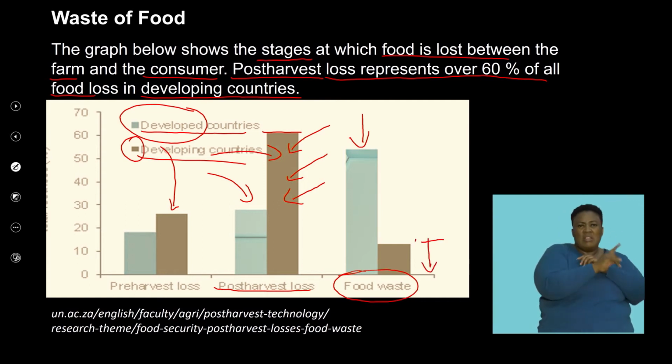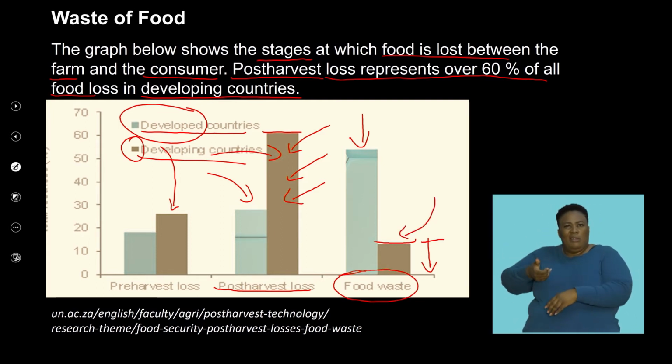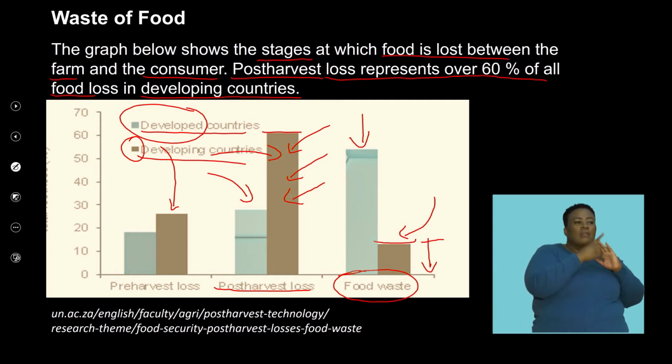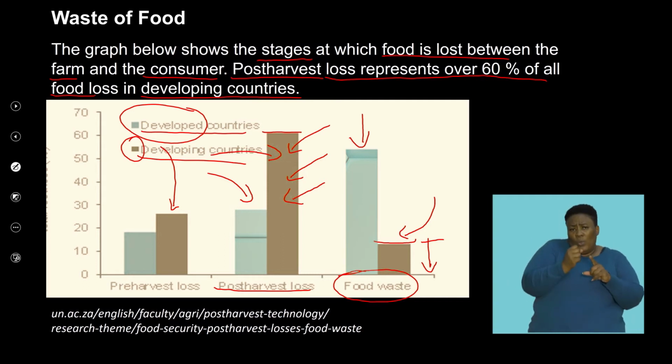And the reason for why this happens is, remember that in developing countries, a lot of the farmers are using food for subsistence, so they produce some of that food and they consume some of that food. However, if we talk about our developed countries, a lot of that food is taken to the consumer, it's stored, it's their lifestyle that people waste food through. So there's wastage of food on the plate, there's wastage of food in the storage.